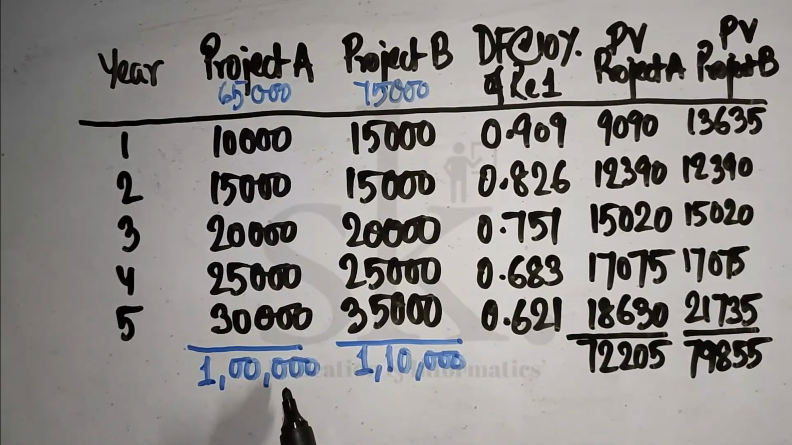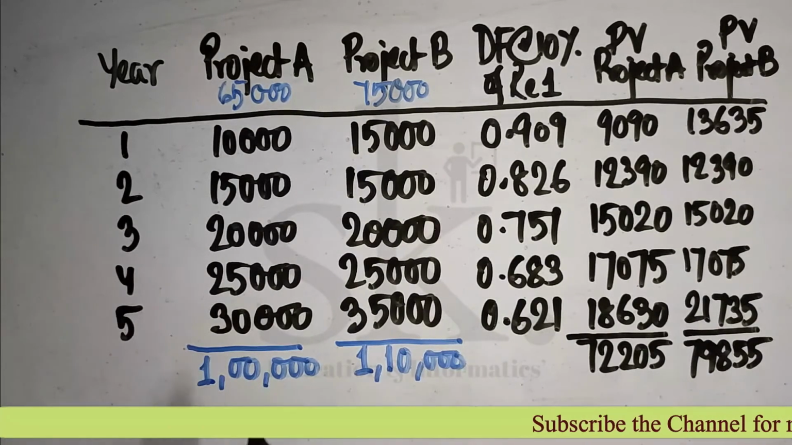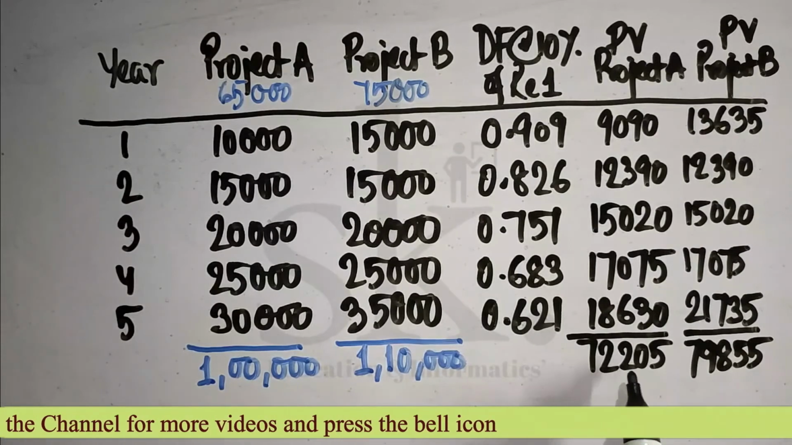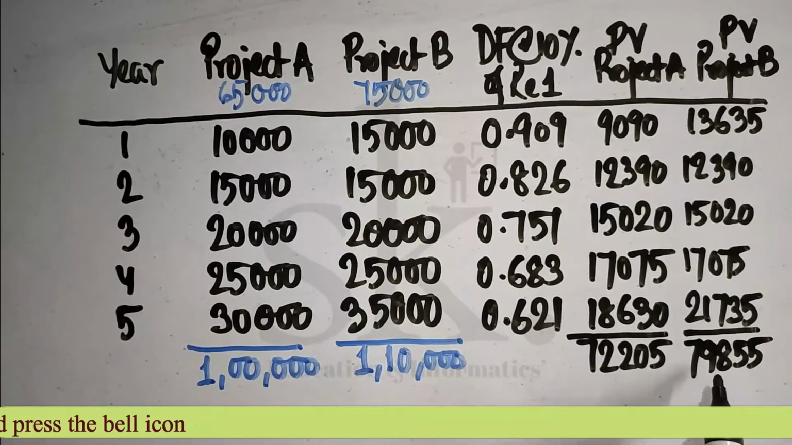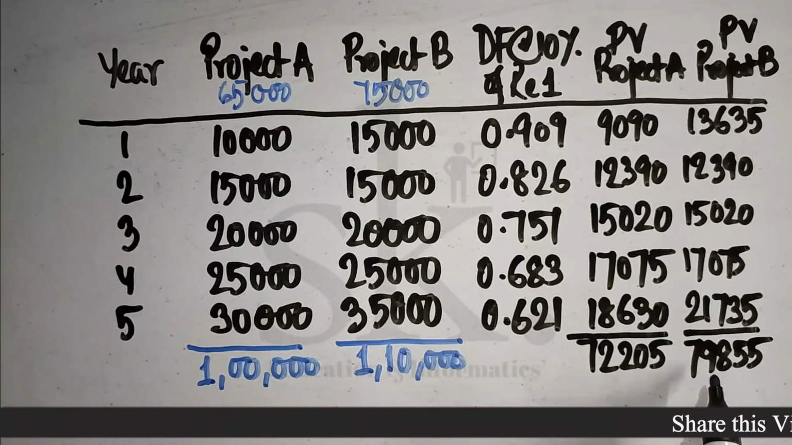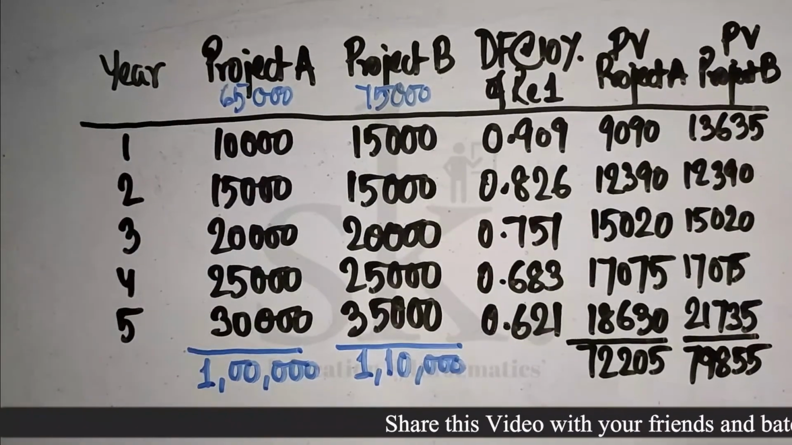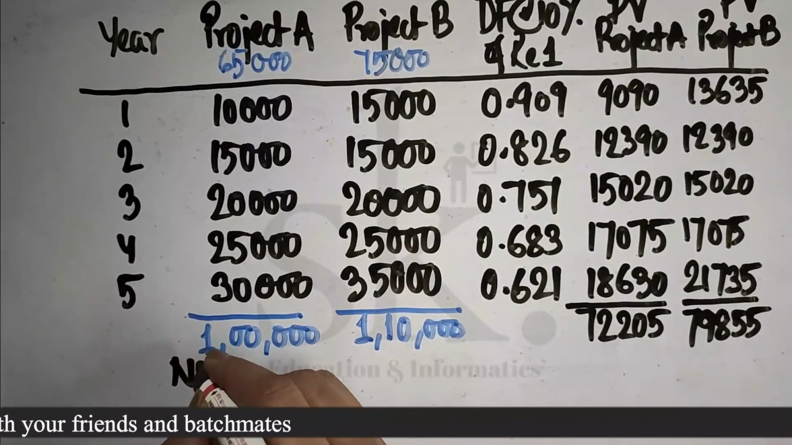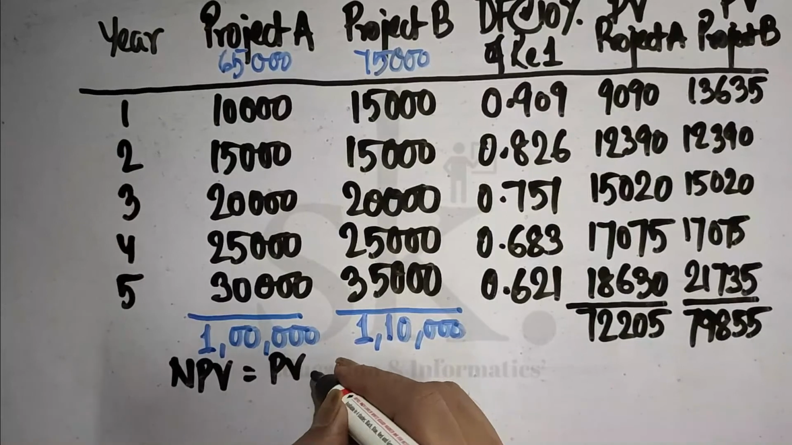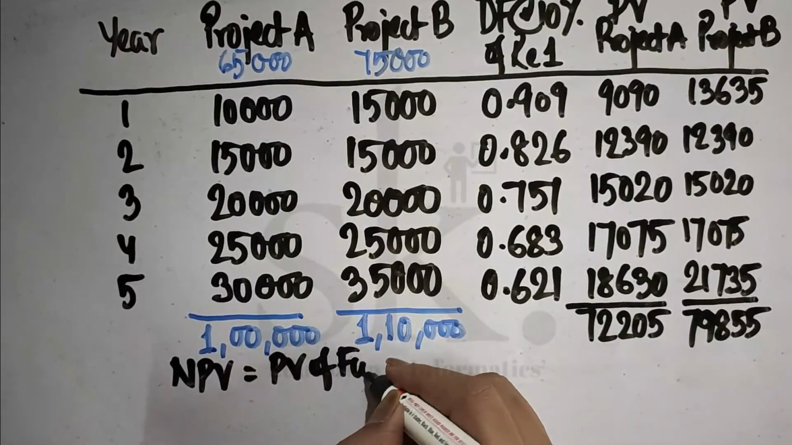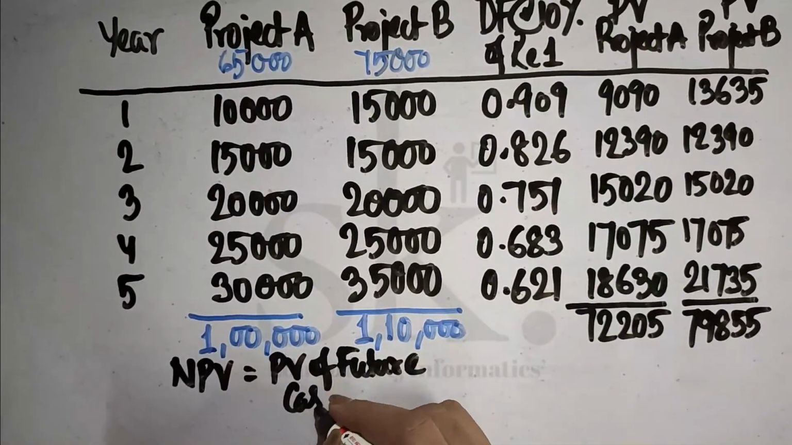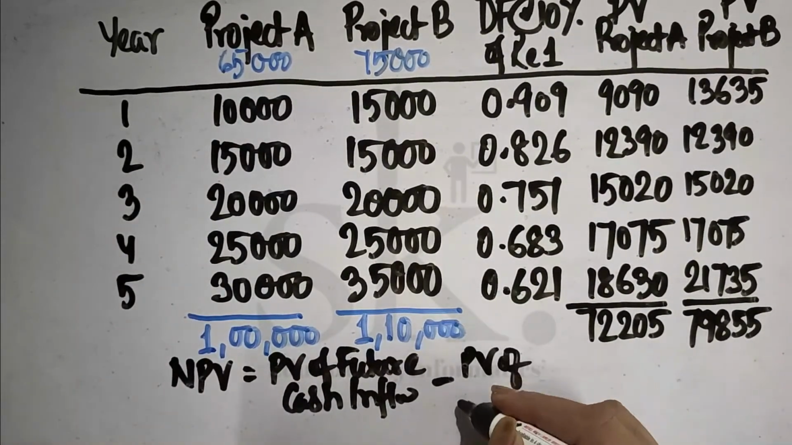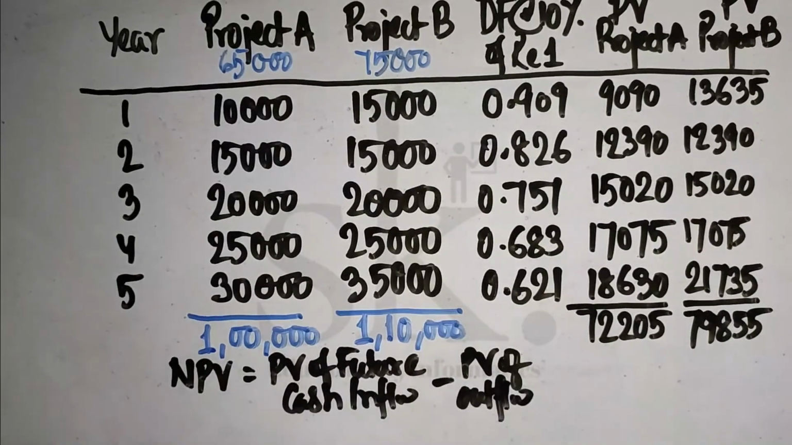So this refers to the overall amount of money which you have got, which is not very important. Important is this figure. This is the present value of future cash inflow of project A. This is the present value of future cash inflow of project B. Now we are aware of the fact that if I have to calculate NPV, it is PV of future cash inflow minus PV of outflow. This is a formula which we know.